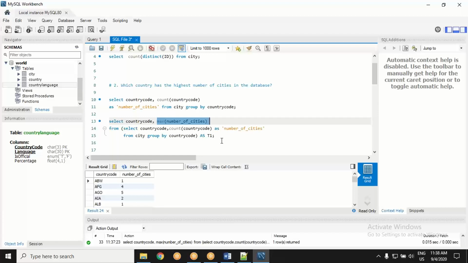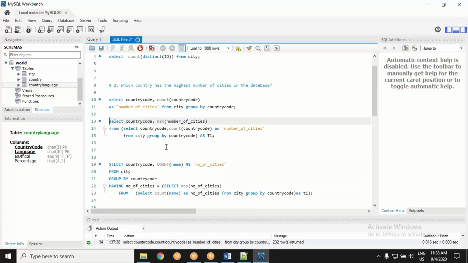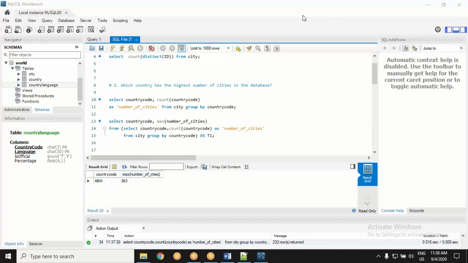You are trying to print two things. You want to print a country code and you want to print the maximum number of cities. It is printing the maximum number of cities, which is this one. You asked it to print a country code. It doesn't know which country code you are asking. Is it the same country code for which this number of cities is maximum? If you want it that way, then there should be a where condition here. It is not there. Getting the idea?